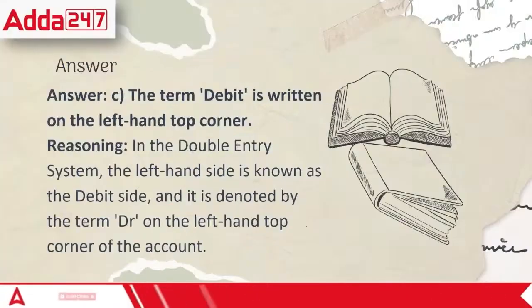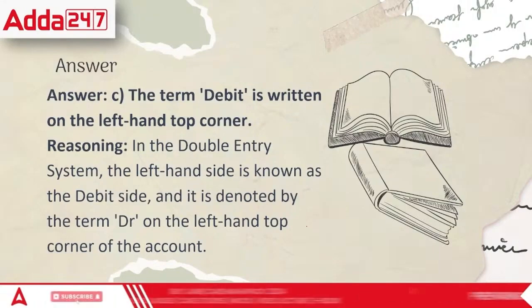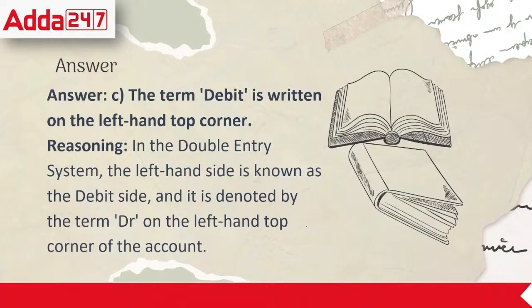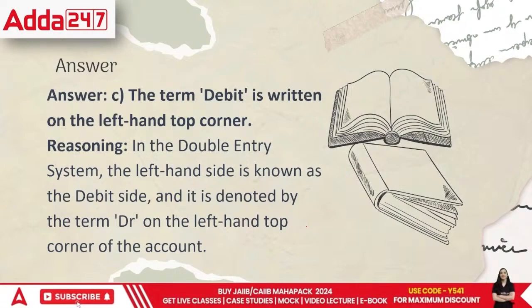Okay, so the correct answer is the debit is written on the left hand top corner and it is denoted by DR. Basically, it is said that it is taken from the Italian term debere. That's why DR, and credere, which is called CR.